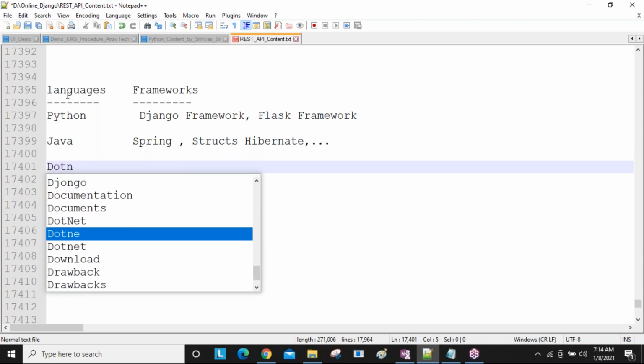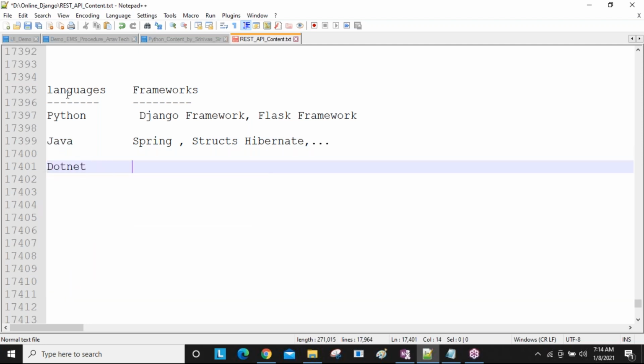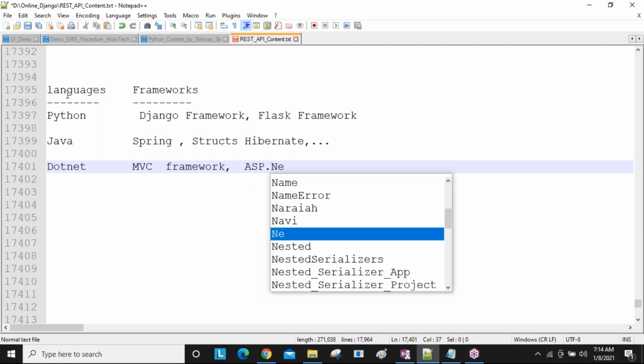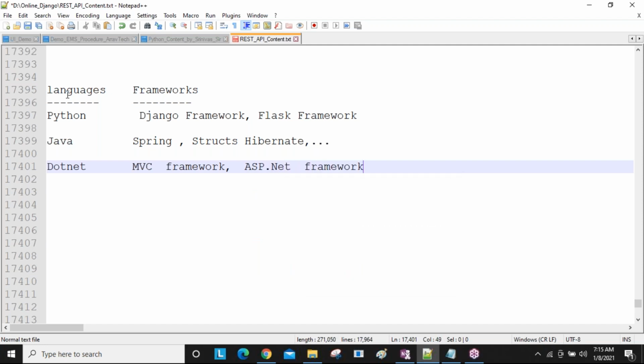If you are taking .NET, the MVC framework is there, and then the ASP.NET framework is there. So choose one language as your career. I choose Python, so we need to learn the Python-related framework. Right now Django is in the most demand. 90% of the projects are going on this Django framework only. That's why all students are giving high priority to learning this Django framework.